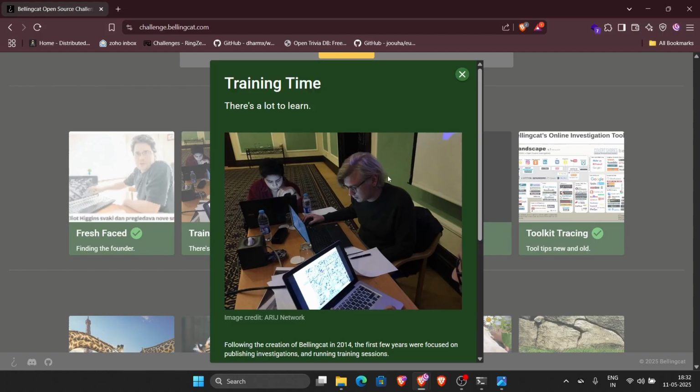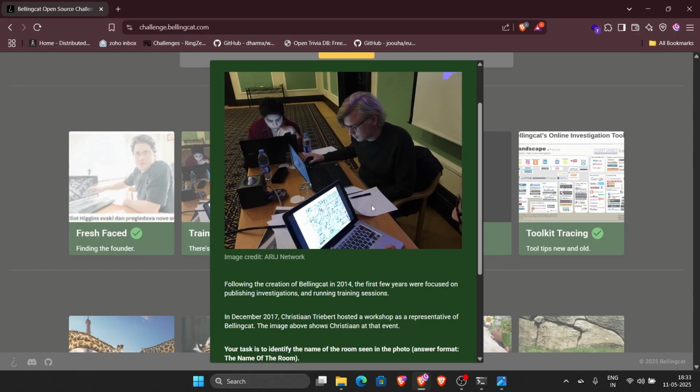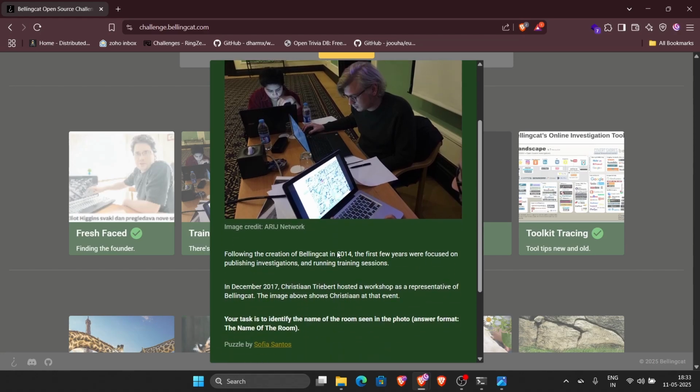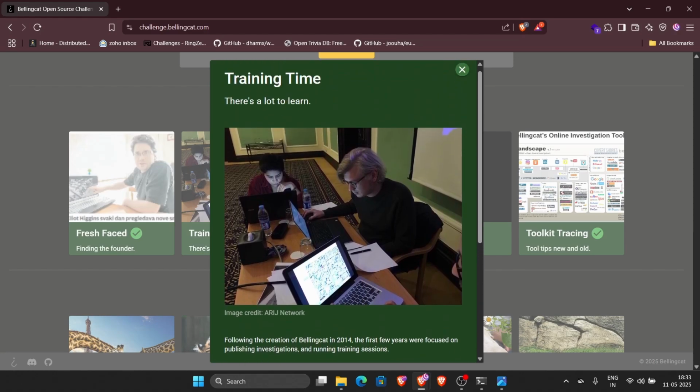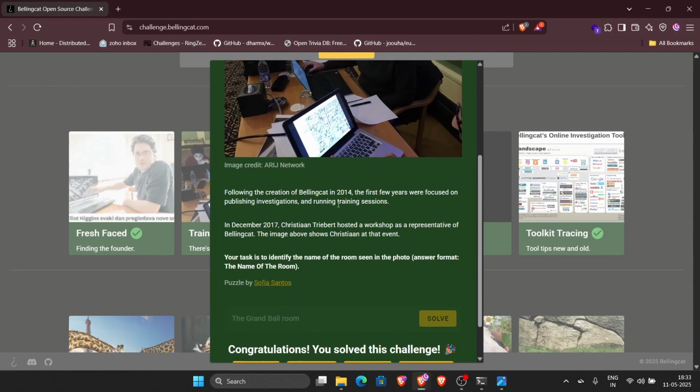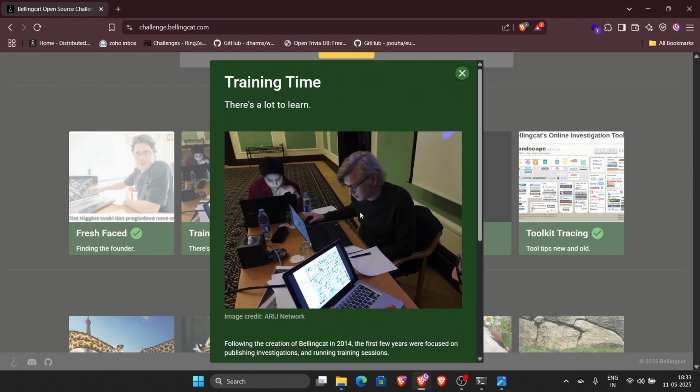So the second challenge of Bellingcat Back in Time is Training Time, where we are provided with this image and we are essentially just asked to do some indoor geolocation. So the first major thing you need to look at is the image, obviously, and we can see it has quite a few distinctive features.